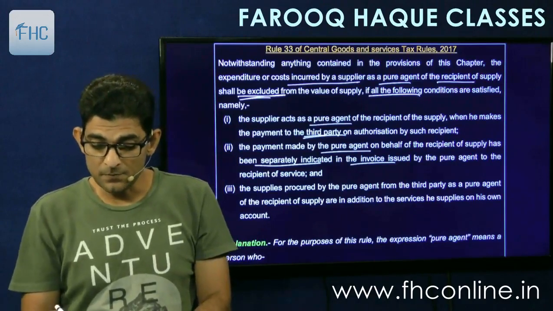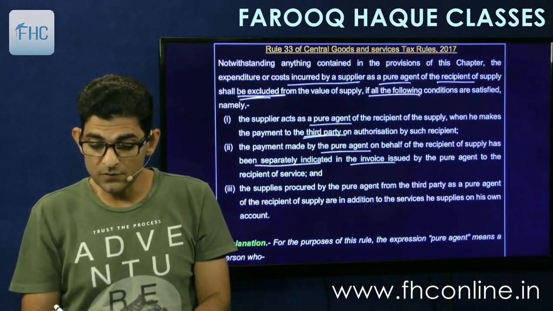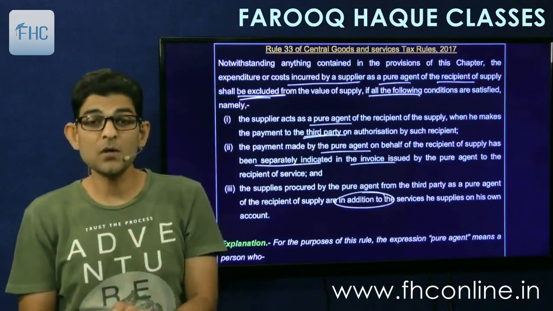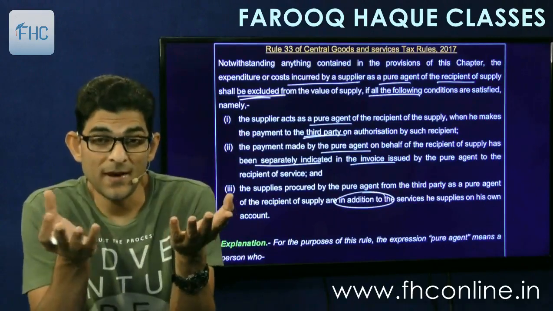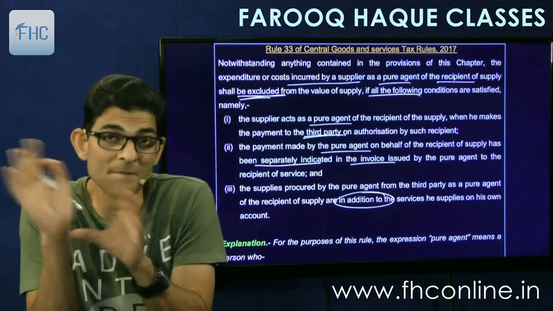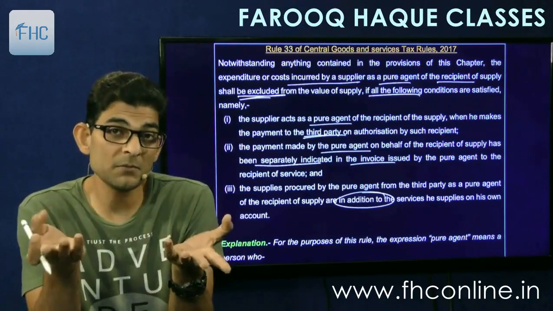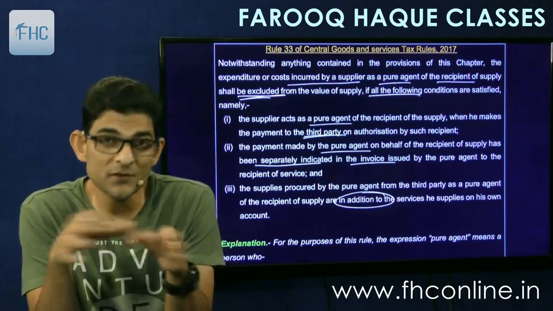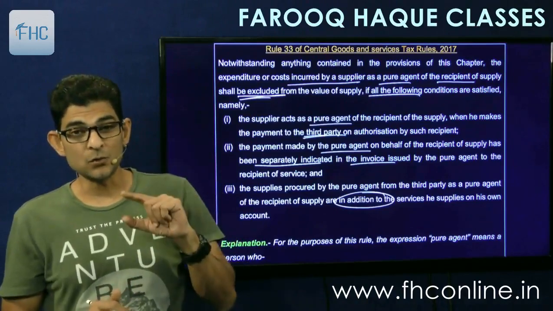And thirdly, the supplies procured by the pure agent from a third party as a pure agent of the recipient are in addition to the services he supplies on his own account. For my sake, I am supplying you with a service, coaching class. And this tour or the books or whatever is in addition to that. That is not my main business. So if I become a tour operator, then tour operation becomes my main business. Then the money I am charging from you will be fully taxable. Then I cannot exclude it. Then it is fully taxable. So it should be in addition to.